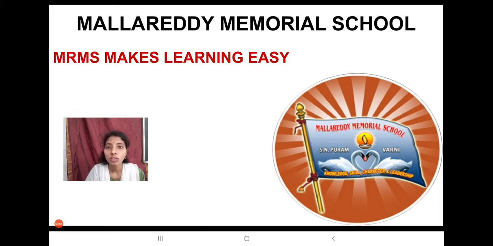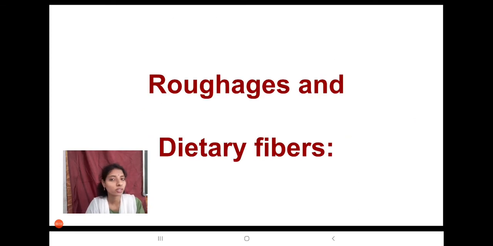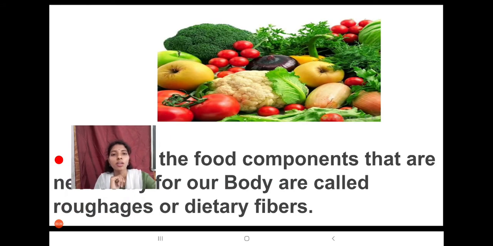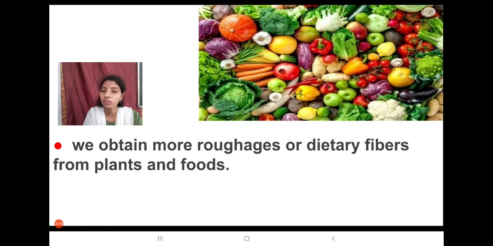Today we are going to learn the topic from food components, that is roughages and dietary fibers. What are the roughages and dietary fibers? Some of the food components that are necessary for our body are called roughages or dietary fibers.